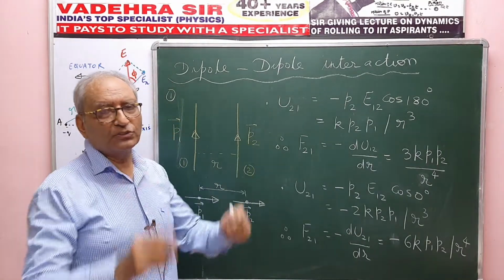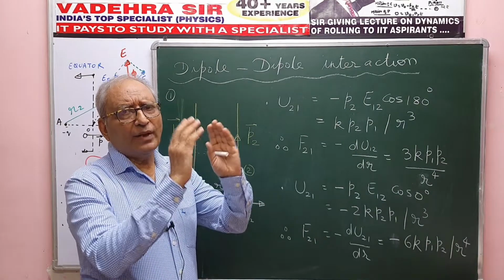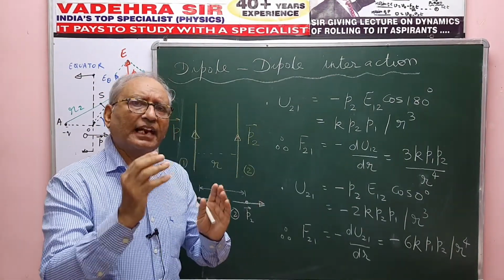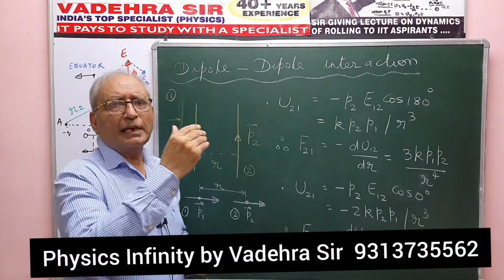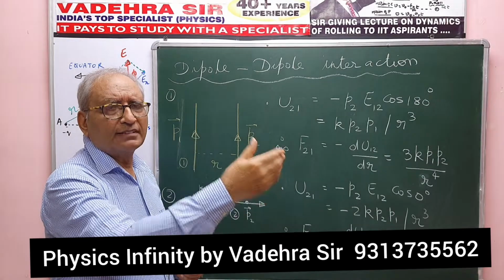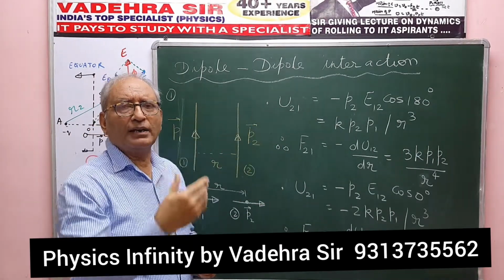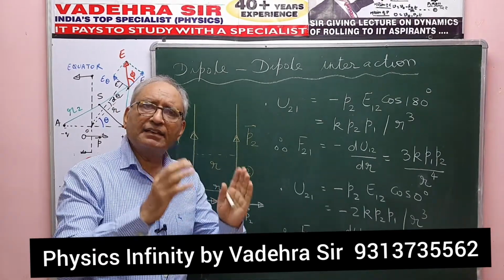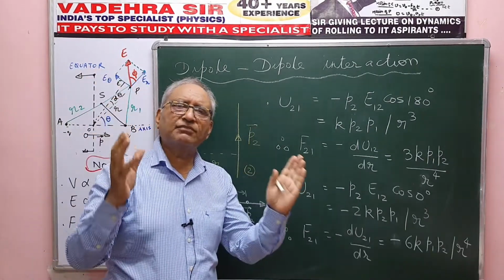Now, the interaction between dipoles. I have two dipoles or dipole moments, P1 and P2, which can be placed in various positions, and then we find the interaction between them. Let me tell you the simple technique that I am going to use. Dipole 2 is in the field of dipole 1. Therefore, dipole 2 and dipole 1 will have electrical PE, and the negative gradient of that PE will give me the force. So I use the basic fundamentals.